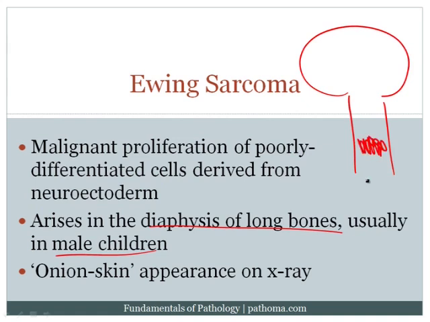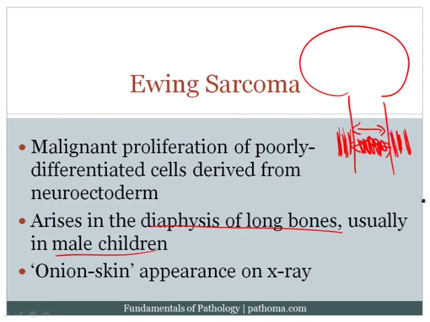Now as it grows inside the medullary cavity, it is then going to push on the surface of the bone, and as it pushes on the surface of the bone, you're going to get layering of new bone by the periosteum. Remember that the periosteum is a connective tissue that surrounds the bone, and it also has the ability to produce new bone. In fact, when you get a fracture, for example, it's the periosteum that forms the new bone. And so as you put pressure on the surface of this bone with the tumor growing in it, the periosteum will begin to lay down layers of new bone.